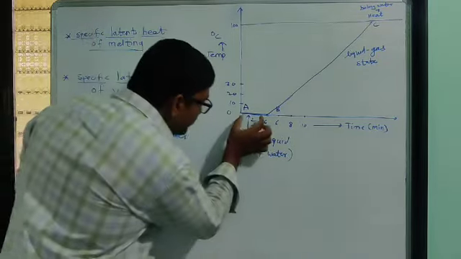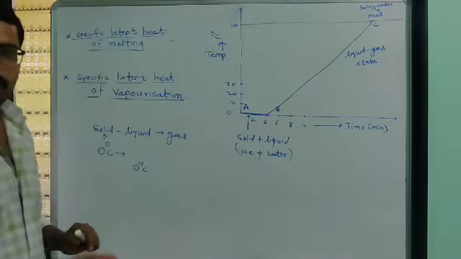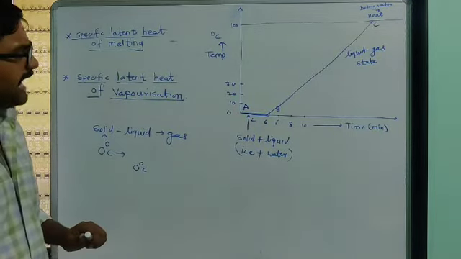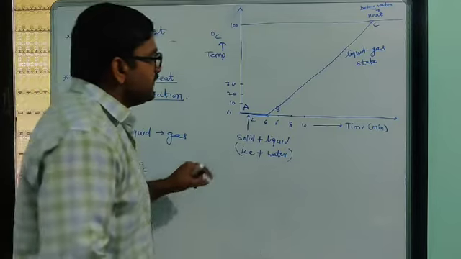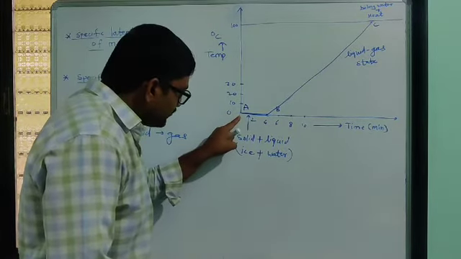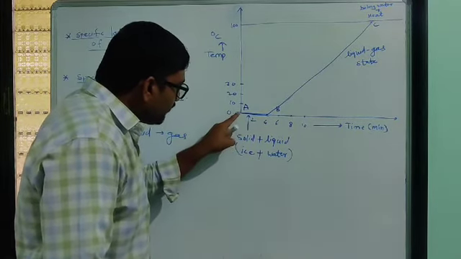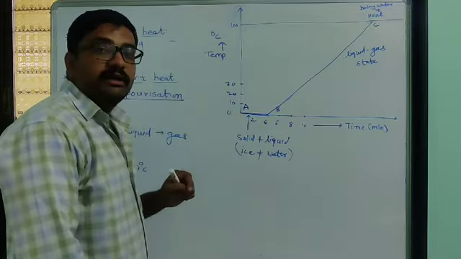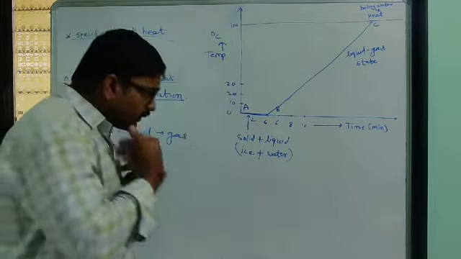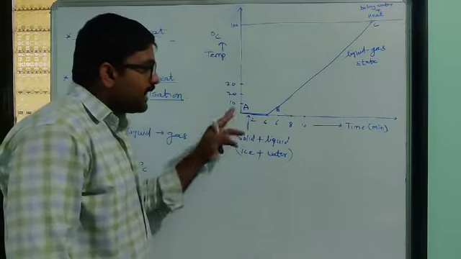Okay, so look at the diagram that represents this. Look at this AB line. This AB line tells us that initially, when we start heating, our time is 0 and our temperature is also 0 degrees Celsius. We are still supplying heat to this ice.